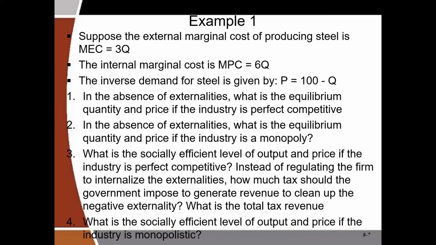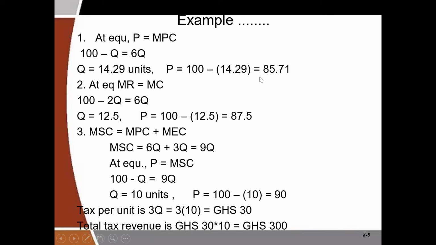When it comes to a perfect competitor, their equilibrium point occurs where price is equal to marginal cost. However, here, since we are not internalizing the externalities, their marginal cost actually is their marginal private cost. So we equate the price function, or the inverse demand function, that is 100 minus Q, to the marginal private cost, which is 6Q. If you solve for quantity, you are going to get quantity to be equal to 14.29. And then if you also solve for the equilibrium price, you are going to get 85.71.